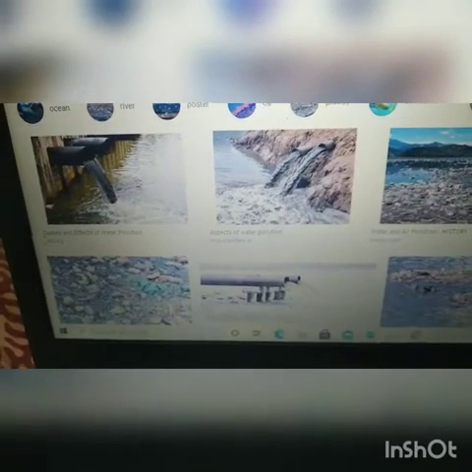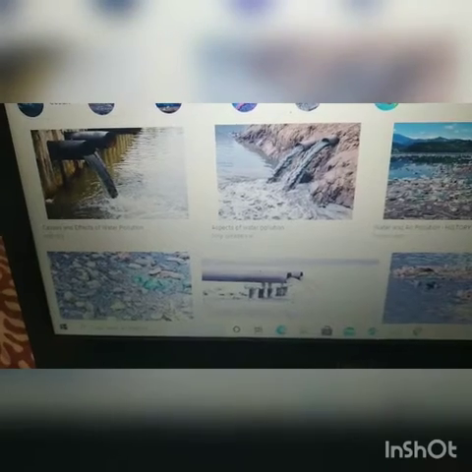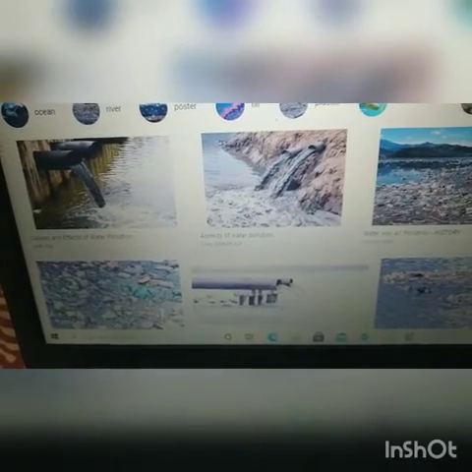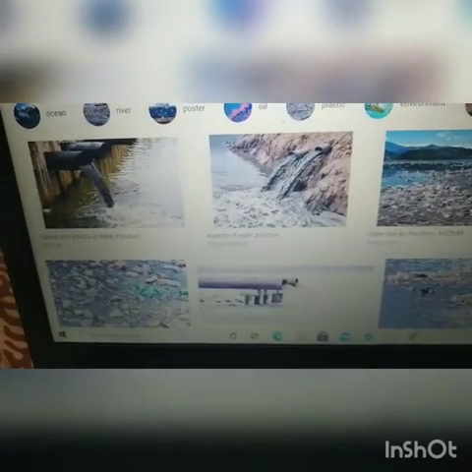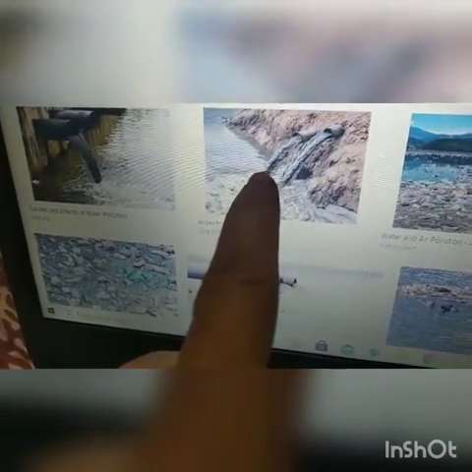Suppose people who live near lakes or rivers bathe animals and wash utensils or clothes in that water, thereby making it unclean. Nowadays factories also release harmful chemical waste into rivers or oceans. Are you seeing the figures here? These are pictures of water pollution, showing how water is polluted through waste chemicals.